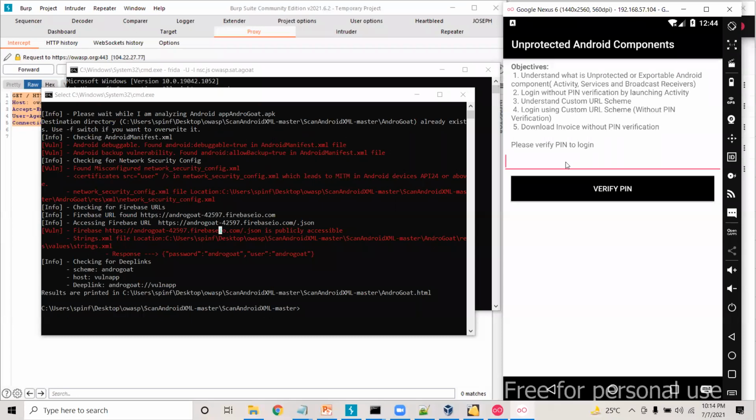So one of the things that we have seen is using the custom URL schemas. Another technique could be launching the exported activities. By launching the exported activities, we can also bypass this particular screen, which I'm not going to demonstrate here. Instead, I would like to show you other techniques with the help of Frida. So now with the help of Frida, I'm going to attach into this particular process where I'm going to brute force this particular pin.